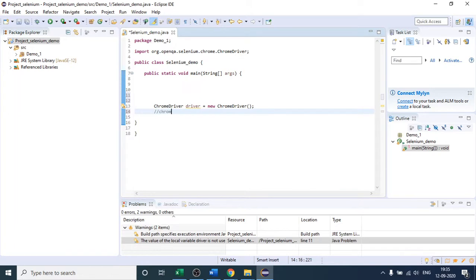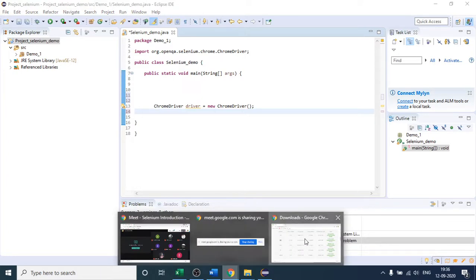Let me write it here: chromedriver.exe. This is the exe file which the Chrome browser guys have provided to Selenium, so that Selenium will be able to open the Chrome browser. So before that we have to do one step. First of all, let me download that file, the chromedriver.exe file.